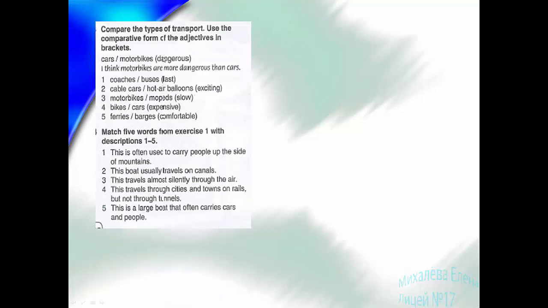Car, motorbike, dangerous. I think motorbikes are more dangerous than cars. Okay, coaches, buses. I think coaches are faster than buses. I think hot air balloons are more exciting than cable cars.